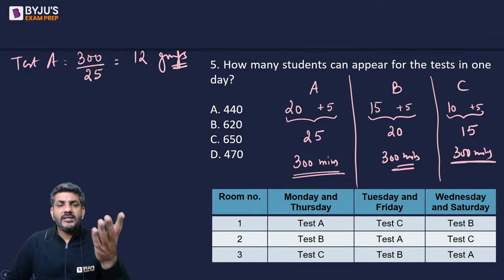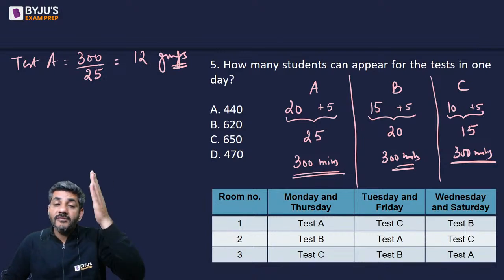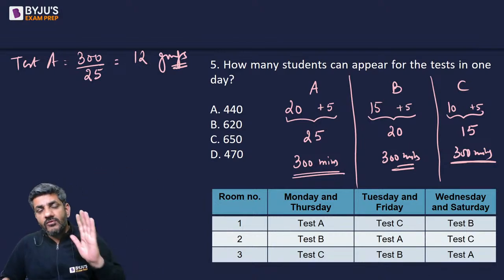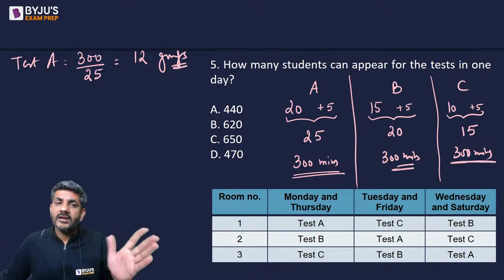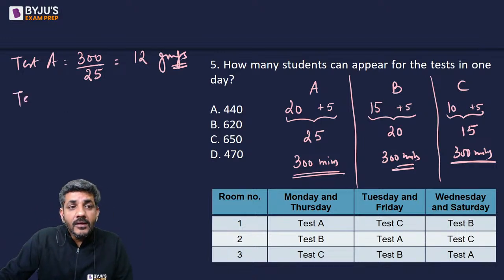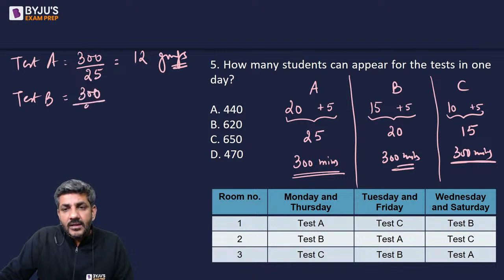So ultimately there would be only 12 groups. Even if it was 295 minutes, there would have been 12 groups. Even if it is 300, there would be 12 groups. When I talk about test B, it is conducted again for 300 minutes. Each test takes 20 minutes. So once again, 15 groups of students would be able to write it.